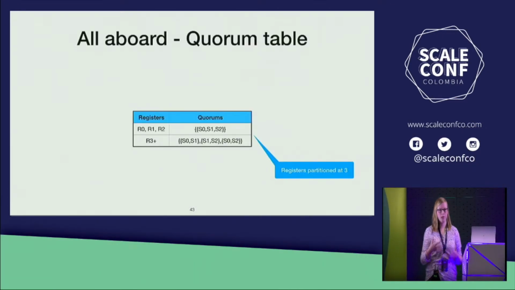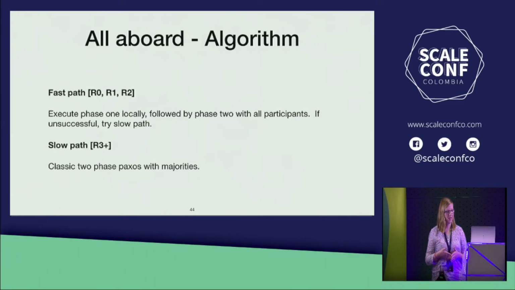So here's an example of what a quorum table might look like. Here we're using 3 servers, and because we've co-located them with clients, 3 clients. The first 3 registers use a quorum containing all servers. And then the registers from 3 onwards just use majority quorums, the same as Paxos. The implication of this is that a client in the system now has 2 options for how to reach consensus.